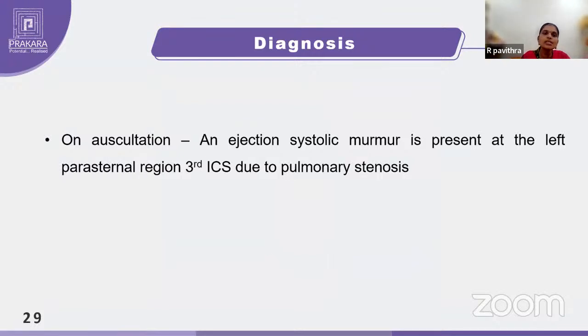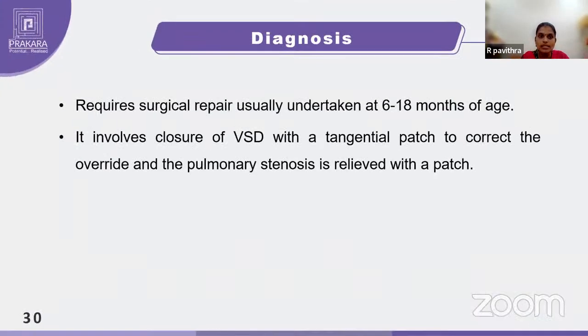Coming to the diagnosis, on auscultation, there will be a systolic murmur, which is because of pulmonary stenosis. Apart from that, it usually requires surgical repair, because without surgery you cannot cure this condition, because there is not one defect, right? We have four defects affecting your heart. We cannot even wait for a longer period.